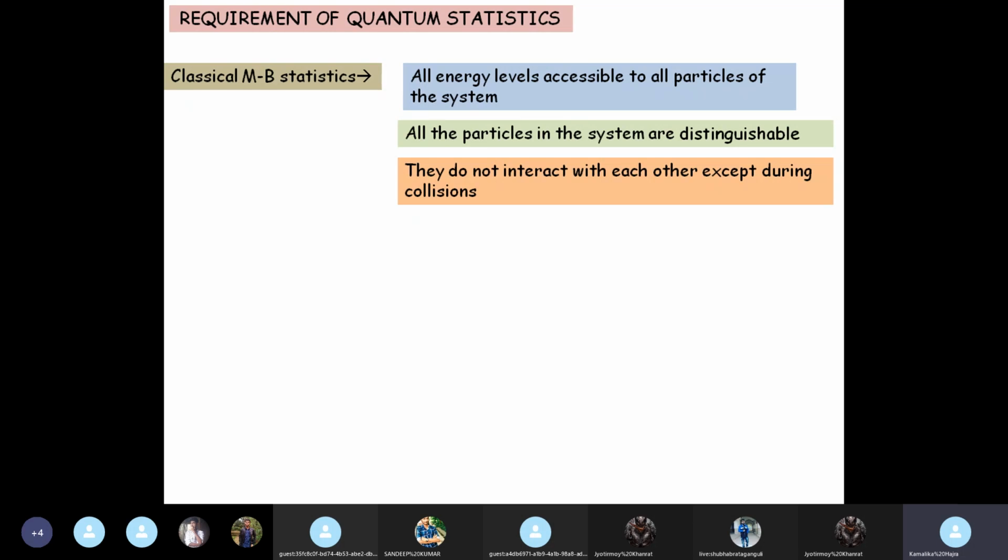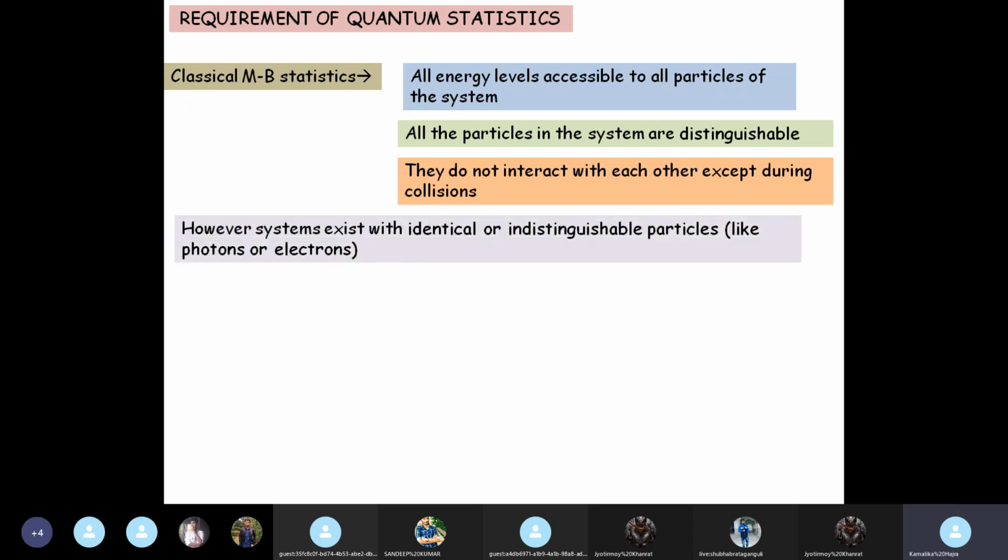Since you are doing MB statistics, you should be knowing these. If not, these are simple points to understand that in classical statistics, first of all energy levels are accessible to all particles. There is no restriction. All particles are distinguishable. You can identify each separately, and the particles do not have any interaction with each other except during collisions. Whereas systems do exist with identical or indistinguishable particles.